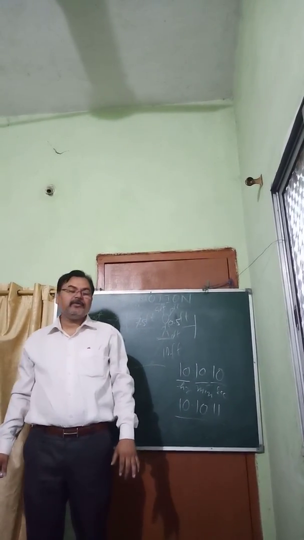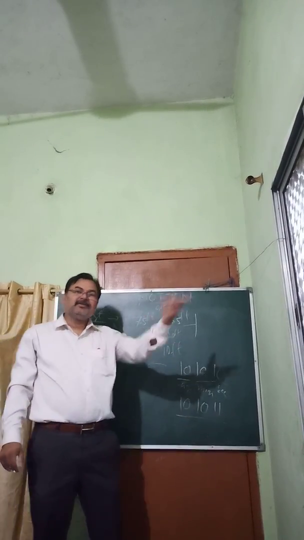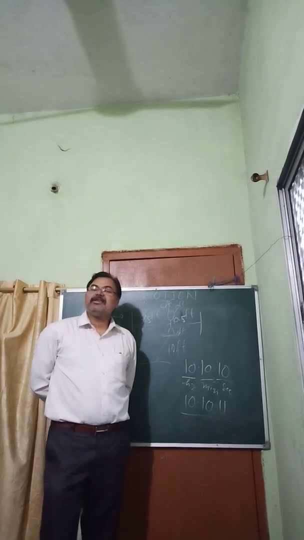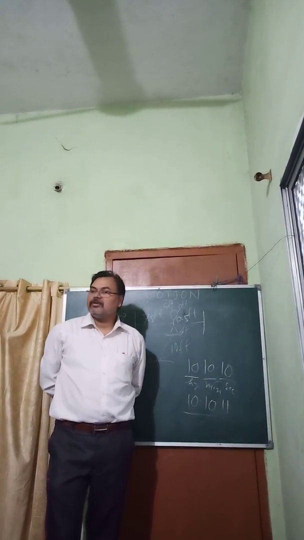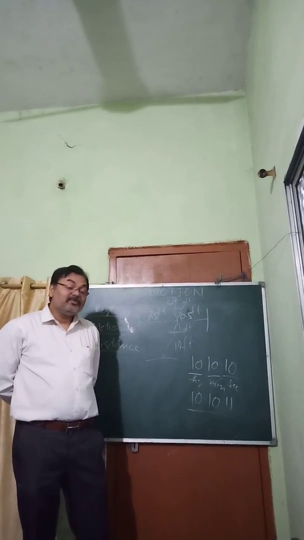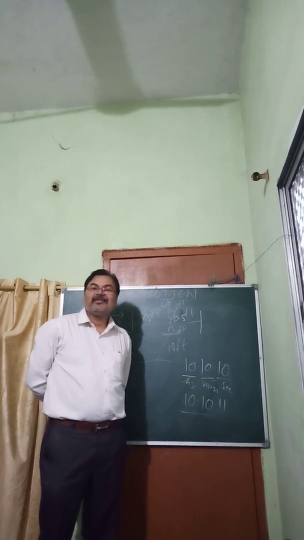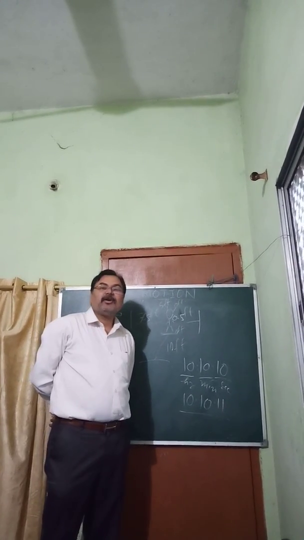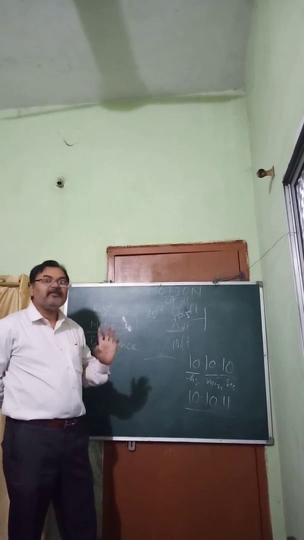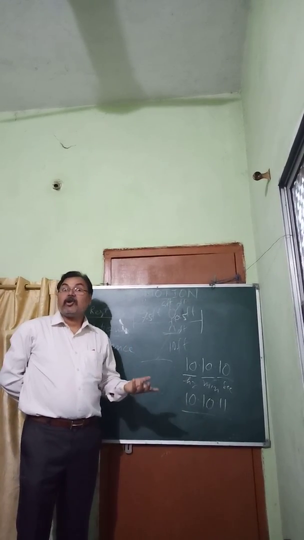What will he or she find? Obviously, he or she will find that your window is in motion because the earth is moving, and the window is also on the earth, so it will be in motion. So it depends with respect to which place you are talking, and that place is called the reference frame. So the reference frame is very, very important, otherwise it will lead to a wrong statement.